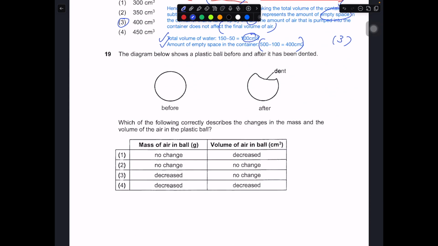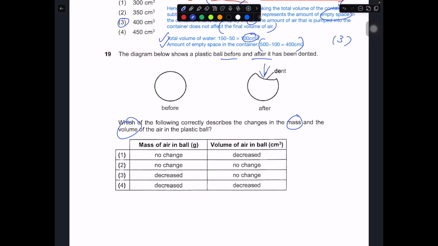Over here, the diagram below shows the plastic ball before and after being dented. Before, there's no dent. After that, someone pushes it and there's a dent over here. Which of the following correctly describes the change in mass and change in volume of the air inside the plastic ball? You have to ask yourself, when you push and dent the plastic ball, do you add more air, or was any air removed from the plastic ball?